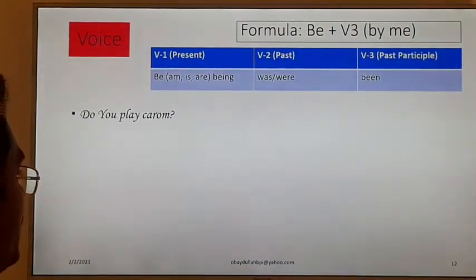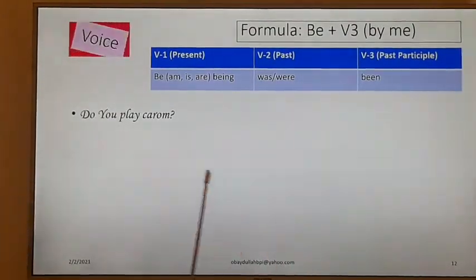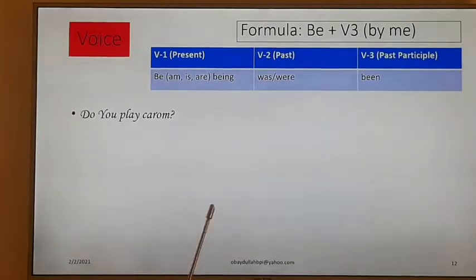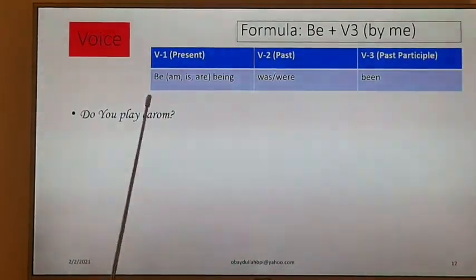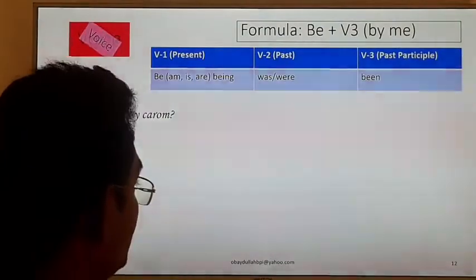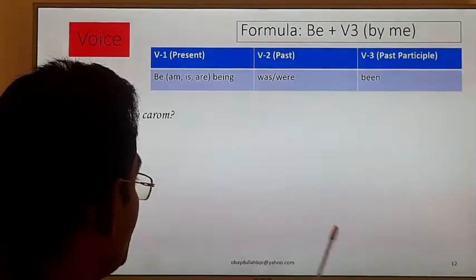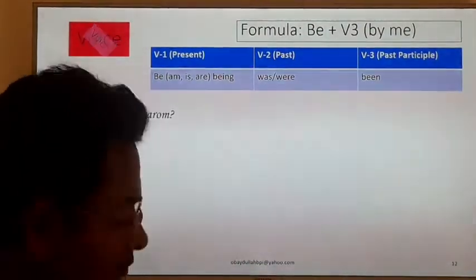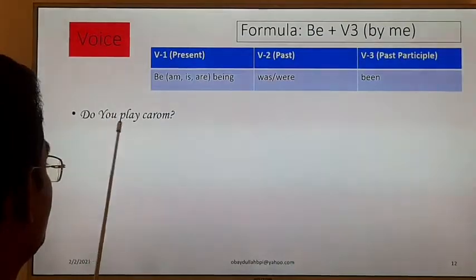Do you play carom? Dear learners, you know that I have placed an example of an interrogative sentence because there is a question mark. This is an example of an interrogative sentence. How will we change it to passive? How will we change the voice of an interrogative sentence? The subject is you, the object is carom.